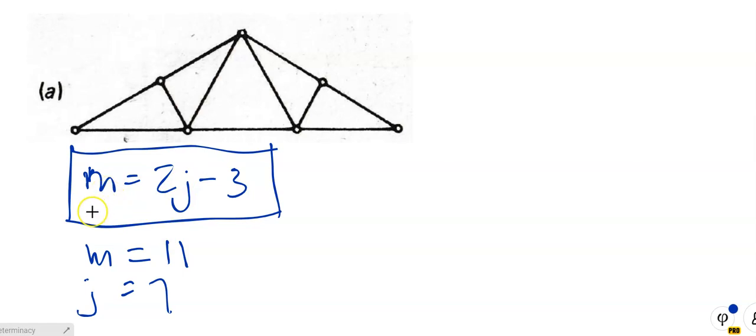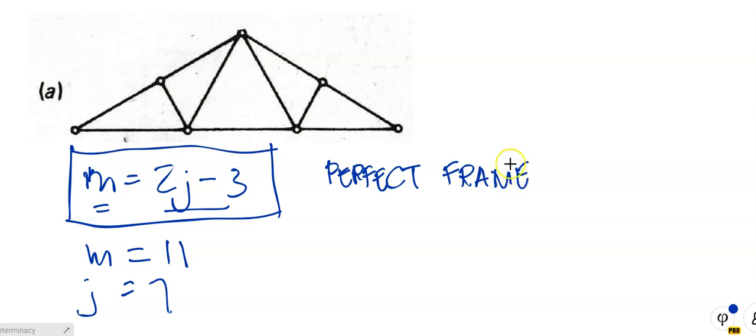Because the left-hand side is equal to the right-hand side, we say that frame is a perfect frame. When M is equal to 2j minus 3, we say it's a perfect frame, and a perfect frame means that there are no extra members.